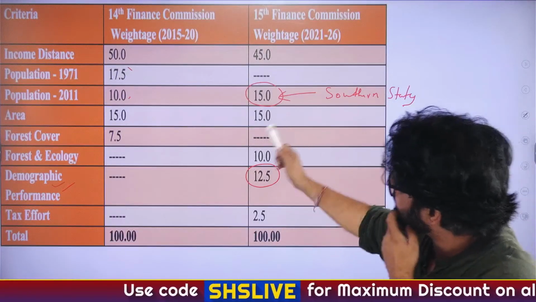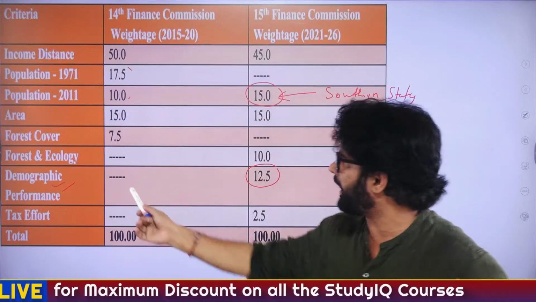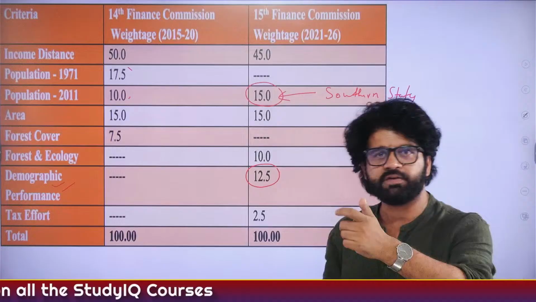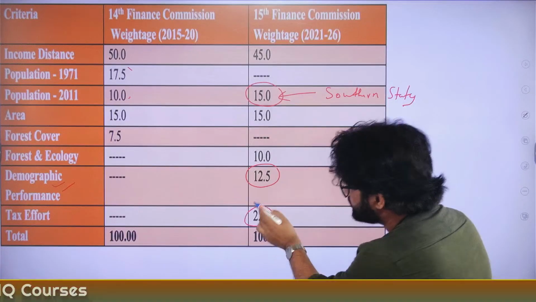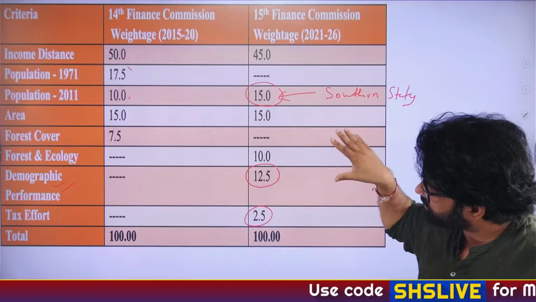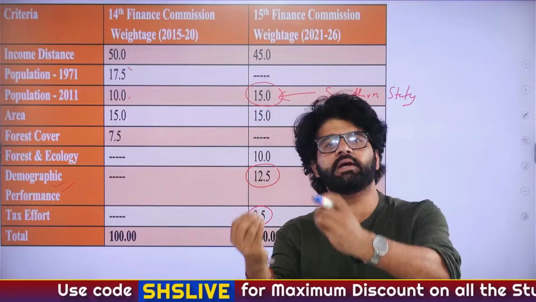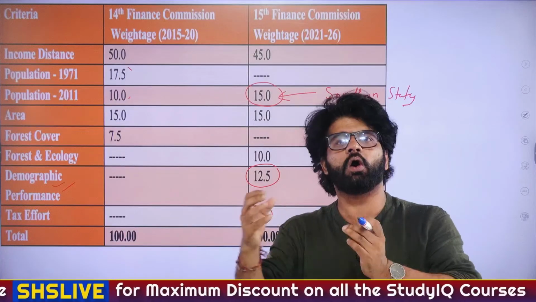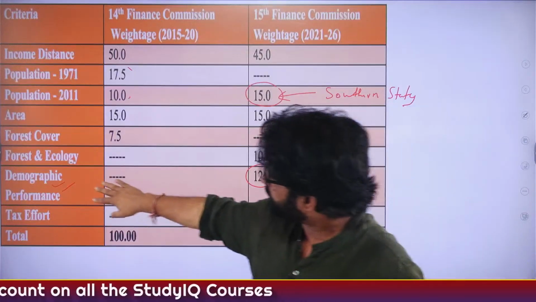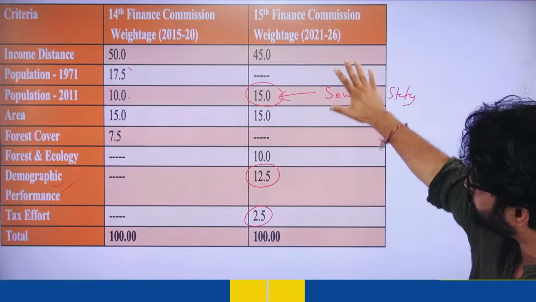Area is there. Then forest cover was there earlier. Now they have introduced a broader ambit, forest and ecology, and given more weightage. Tax effort: even here, in a way, the Finance Commission is promoting those states which are taking steps to increase their tax collection. So all these are good measures. When it comes to demographic performance and tax effort, these are actually good measures. So hope you understood some part of it.